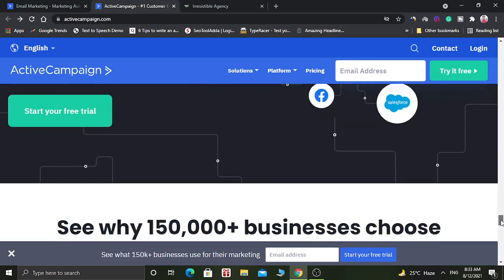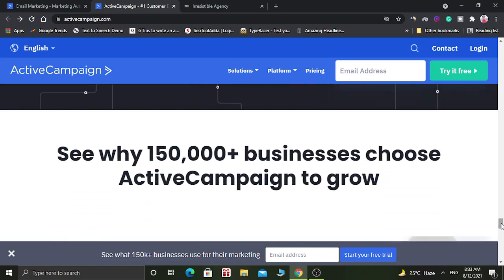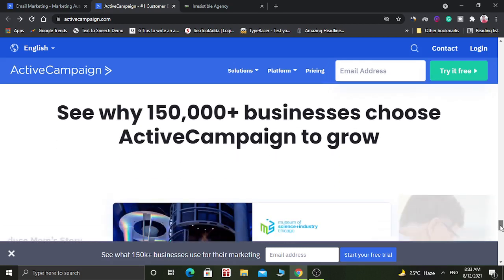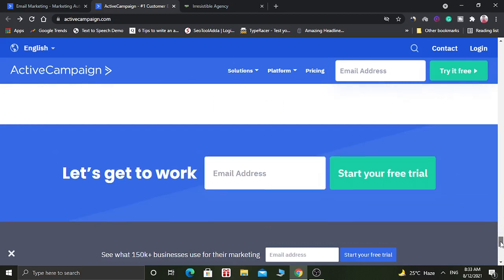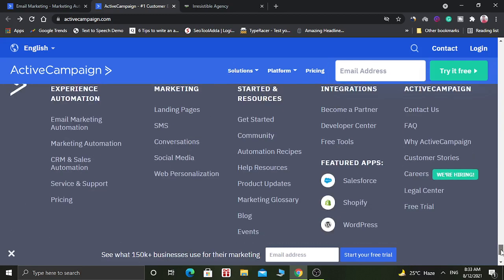They have lots of articles, you can read them and know how ActiveCampaign works. They say that they have 150k businesses using ActiveCampaign. So let us go into the pricing section and see what ActiveCampaign is going to cost you.